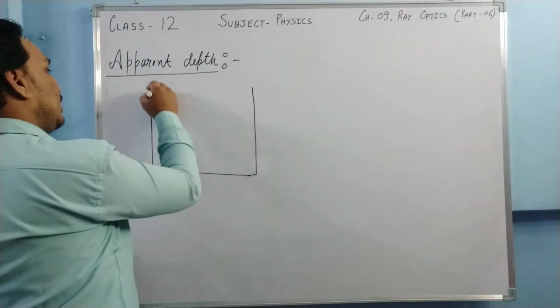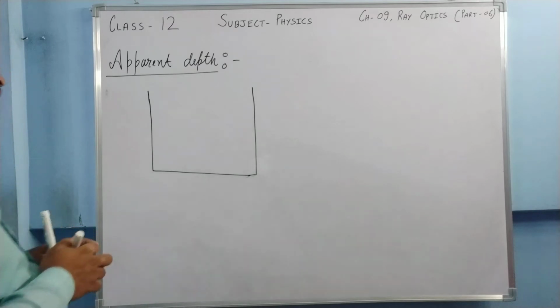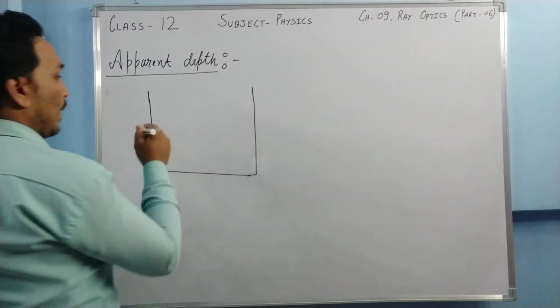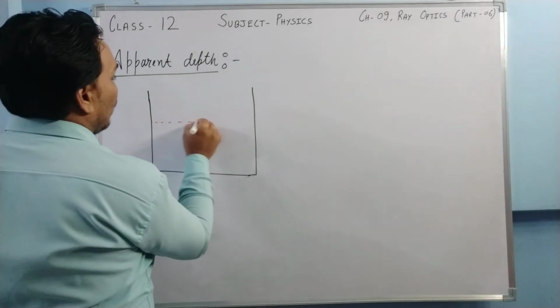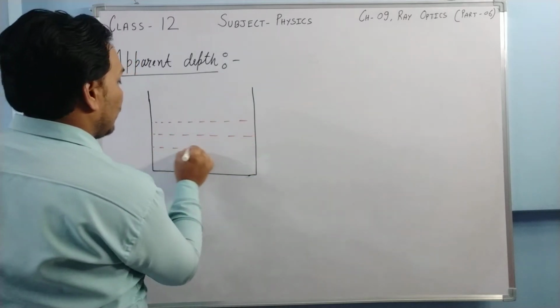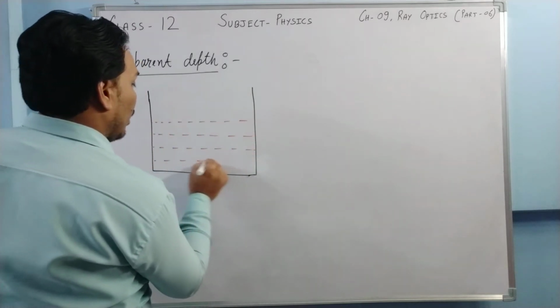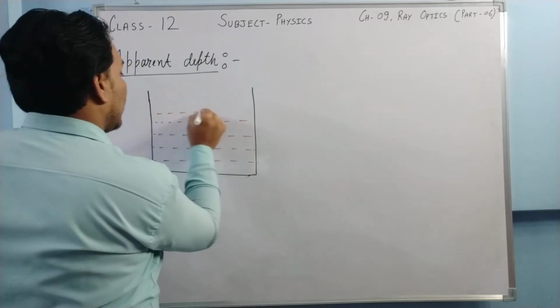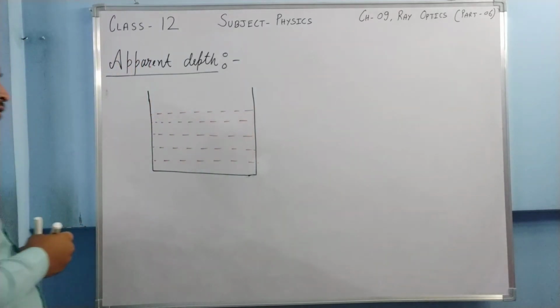Let us see, suppose one tank is there, and in the tank, up to this height, one liquid is filled. Is it clear?